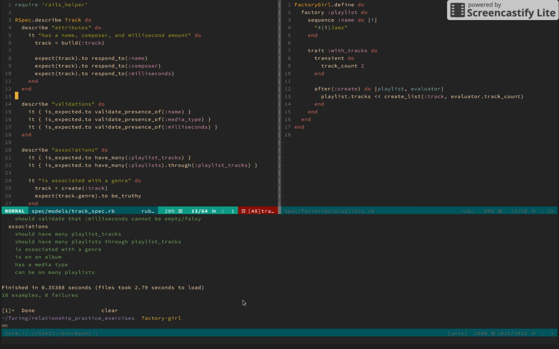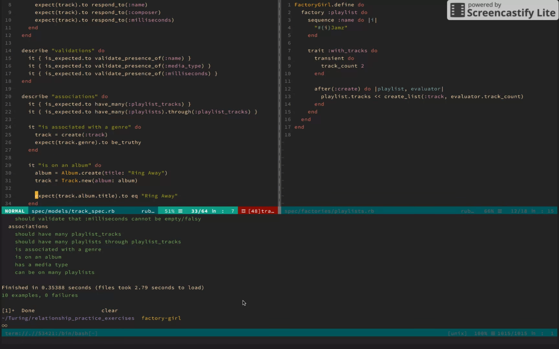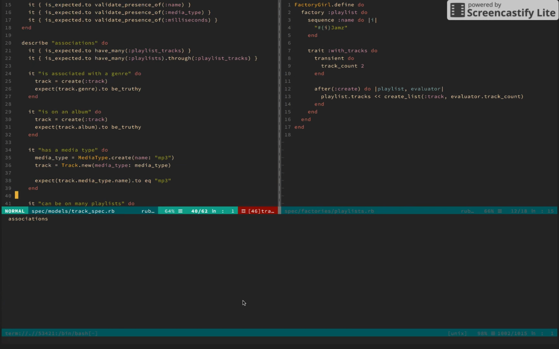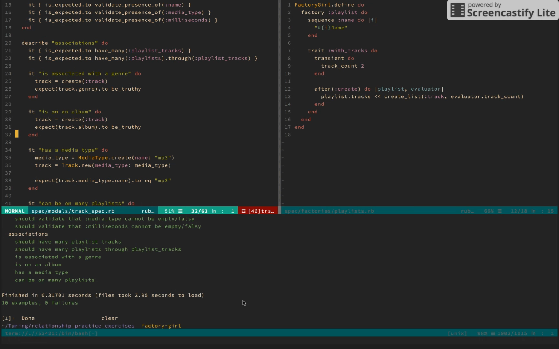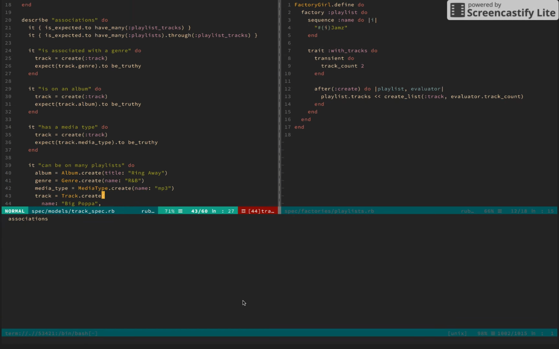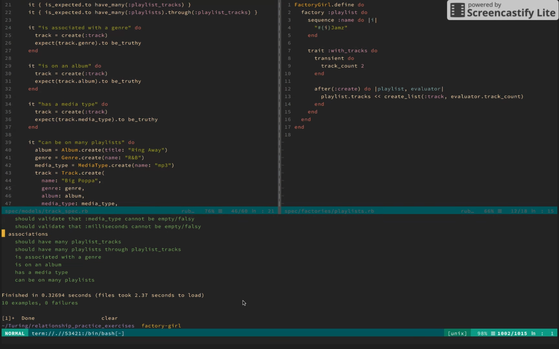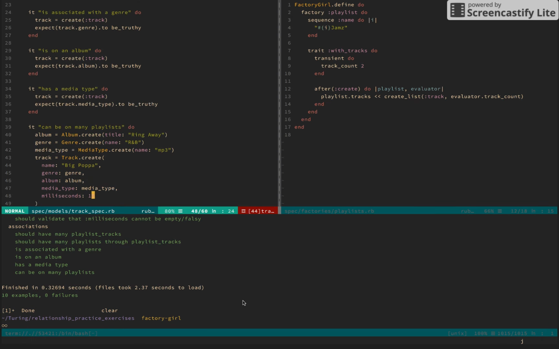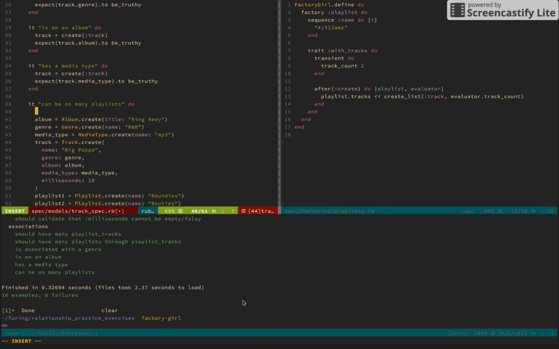Cool. Our track, and we have a ton of associations. So it has an album. Let's just copy this kind of setup. We create a track, and we would expect album to be truthy. Test that. I expect it to. Again, let's copy this. Those tests passed. Paste this. We expect it to have a media type. Test that. And it can be on many playlists. Awesome. So those tests pass. How many tracks do I create here? I create one track.